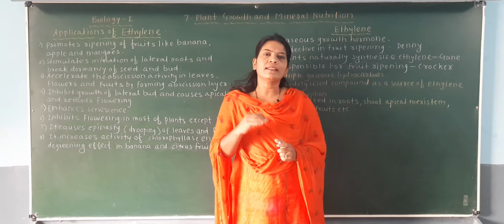And these fruits are ripe due to ethylene, which was first discovered by the scientist Denny. So you have to remember the statement of Denny from the CET point of view, that is, this ethylene hormone is effective in fruit ripening.